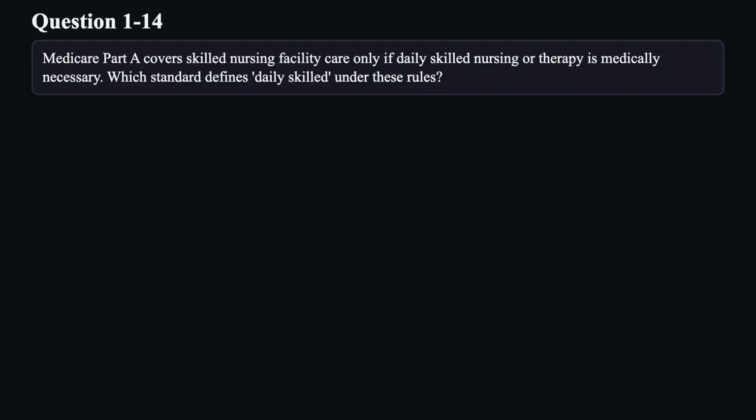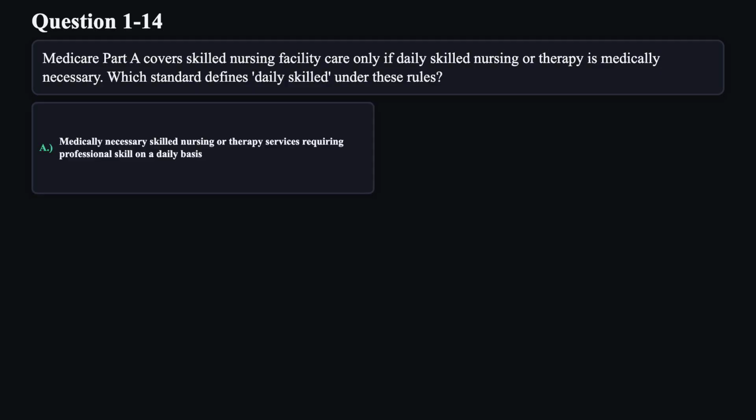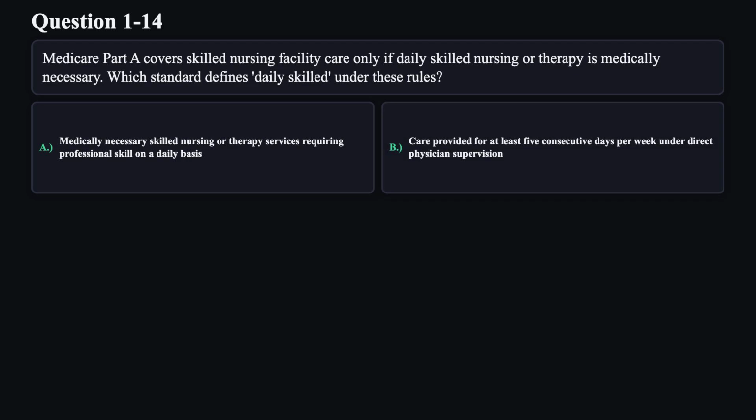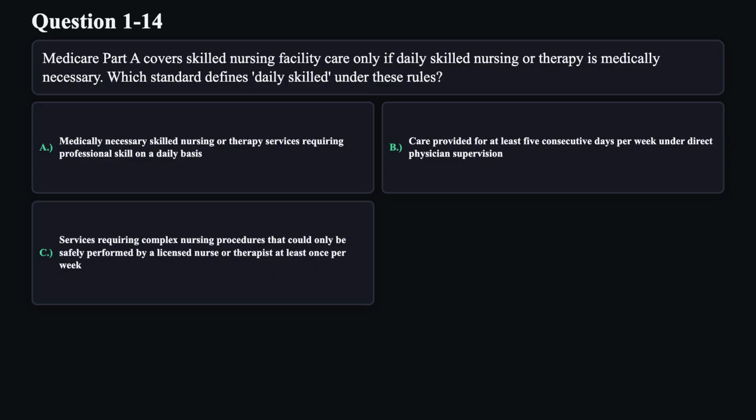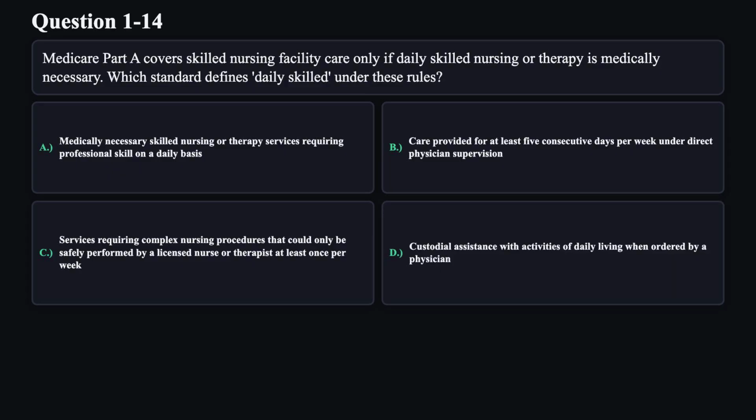Question 14. Medicare Part A covers skilled nursing facility care only if daily skilled nursing or therapy is medically necessary. Which standard defines daily skilled under these rules? A. Medically necessary skilled nursing or therapy services requiring professional skill on a daily basis. B. Care provided for at least 5 consecutive days per week under direct physician supervision. C. Services requiring complex nursing procedures that could only be safely performed by a licensed nurse or therapist at least once per week. D. Custodial assistance with activities of daily living when ordered by a physician.